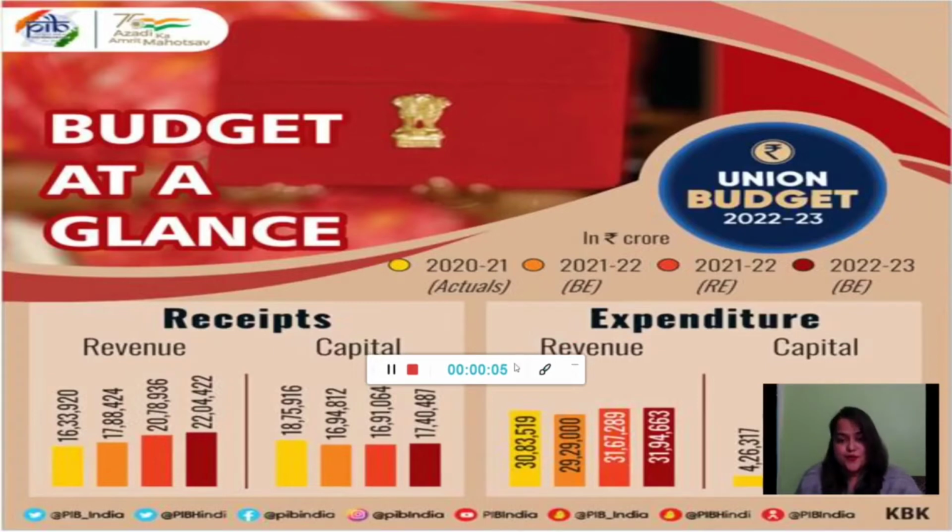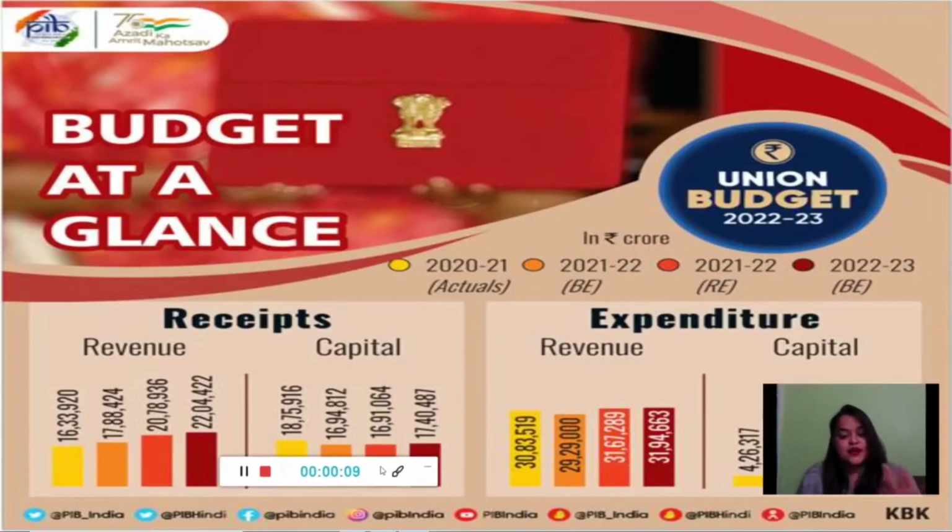Always remember, folks, that the budget has 2 components. The first one is the receipts and the second one is the expenditure. Receipts in simple language means the receiving part, and it has 2 components, the revenue receipts and capital receipts.